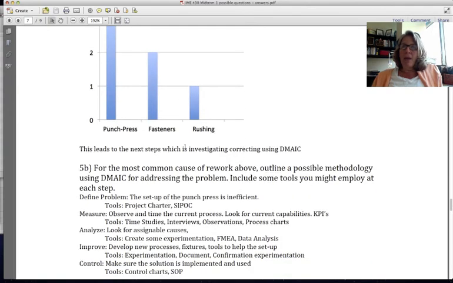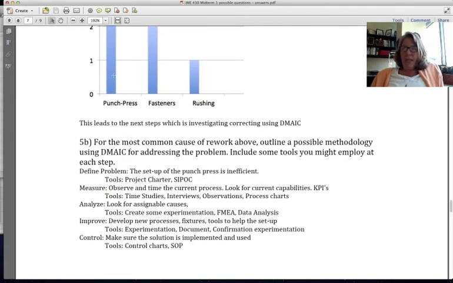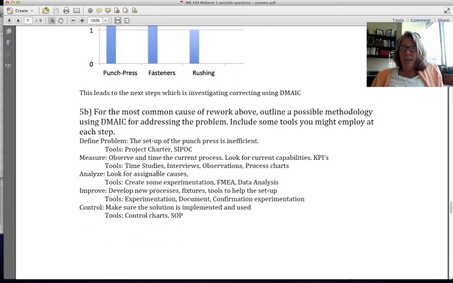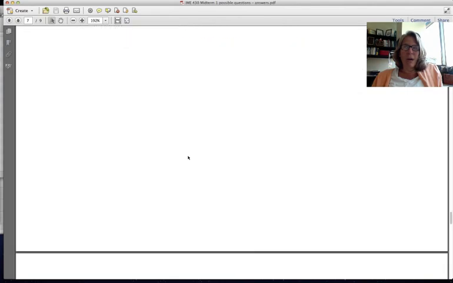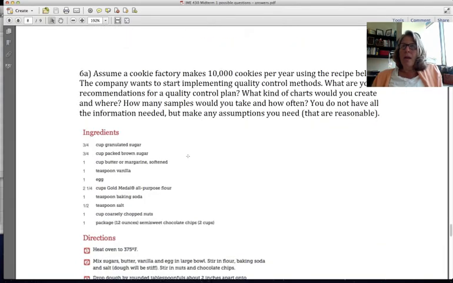From there I would say we need to really start looking at the punch press setup and what's going on with that. Then I created a DMAIC, kind of an analyze, and put in the possible tools you would use. It's pretty much out of the book. It's not very complex.